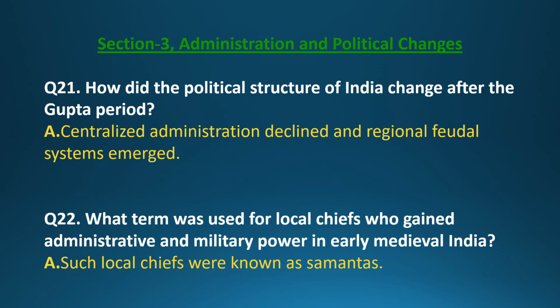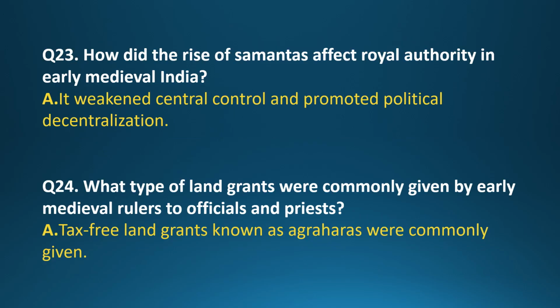Question 22. What term was used for local chiefs who gained administrative and military power in early medieval India? Answer. Such local chiefs were known as Samantas. Question 23. How did the rise of Samantas affect royal authority in early medieval India? Answer. It weakened central control and promoted political decentralization.